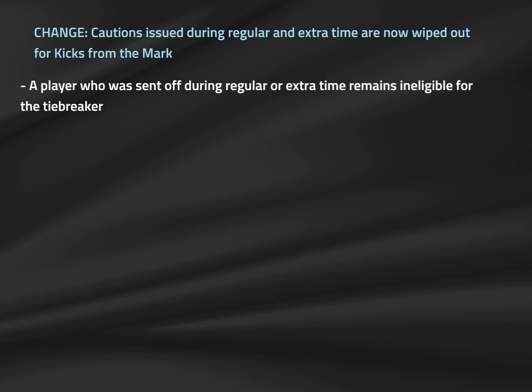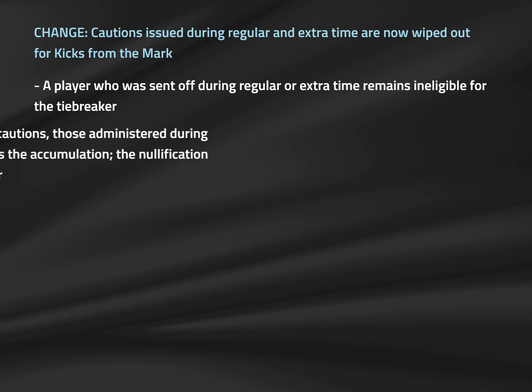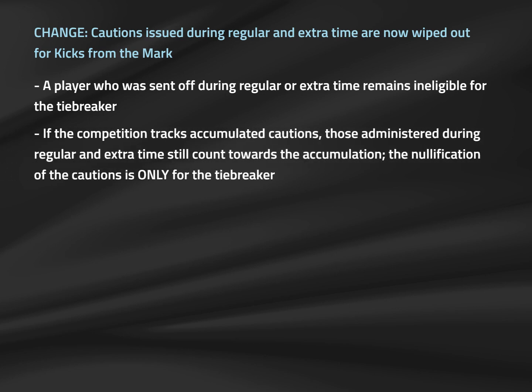A player or substitute who is sent off during the match remains sent off and remains ineligible for the tiebreaker. Reduced to equate must still be applied in tiebreakers where only the players on the field are eligible to kick and the two teams' final numbers are not equal. In competitions where cautions accumulate, and this doesn't apply to just about any youth competition, mind you, cautions that are issued in regular and extra time still apply to that competition format. The wiped off caution rule only applies for that match's tiebreaker.